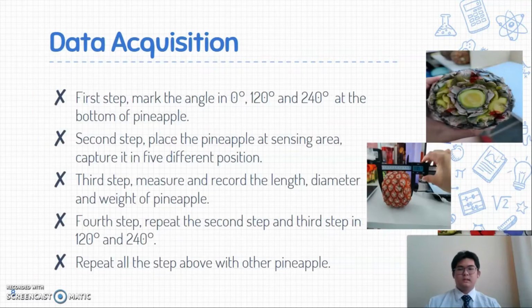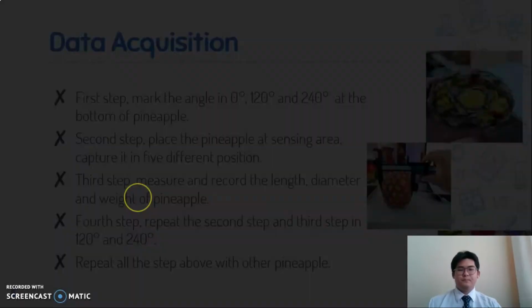So for data collection, the first step is to mark the angles 0 degree, 120 degree, and 240 degree at the bottom of the pineapple. The second step is to place the pineapple at the sensing area and capture it in 5 different positions. Third step is to measure and record the length, diameter, and weight of the pineapple. The fourth step is to repeat the second and third steps at the different degrees, which are 120 degree and 240 degree. Repeat all the steps above with other pineapples.